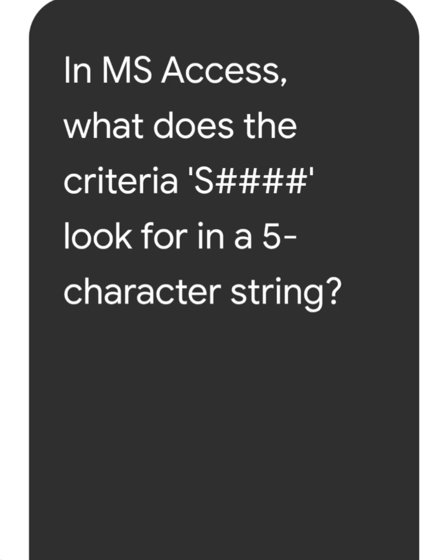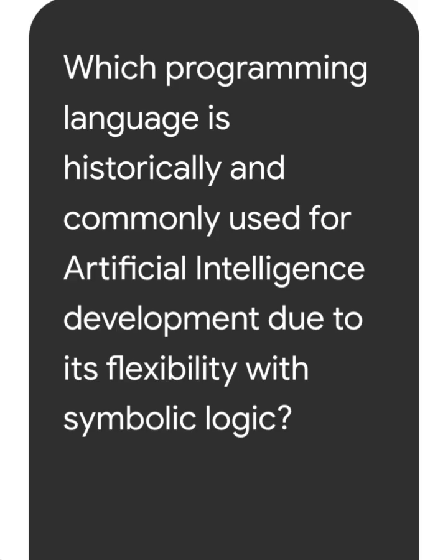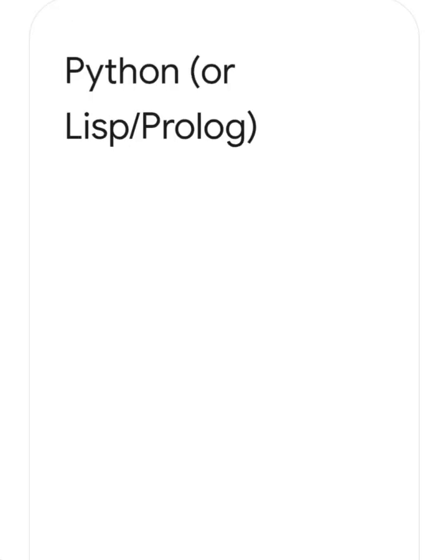Next question. In MS Access, what does the criteria look for in a 5-character string? Its answer is a string starting with S followed by exactly 4 numeric digits. Next question. Which programming language is historically and commonly used for artificial intelligence development due to its flexibility with symbolic logic? Its answer is Python and Lisp, Prolog.